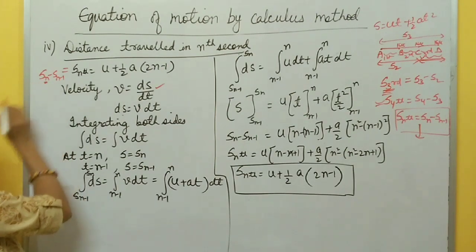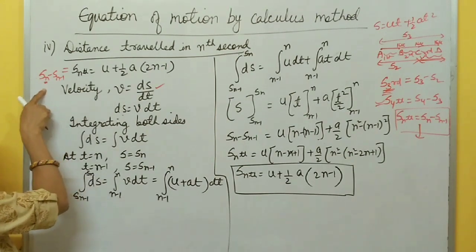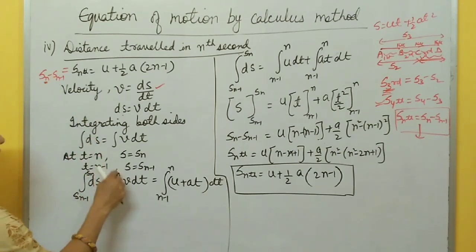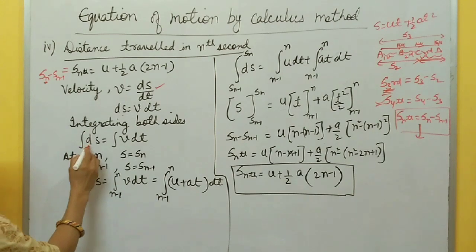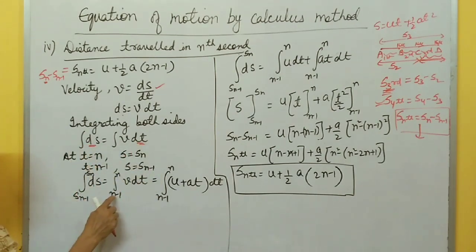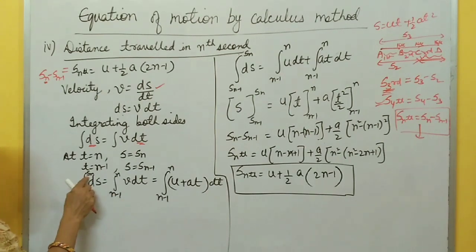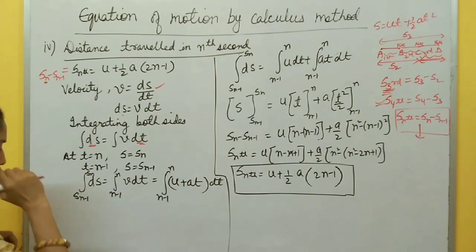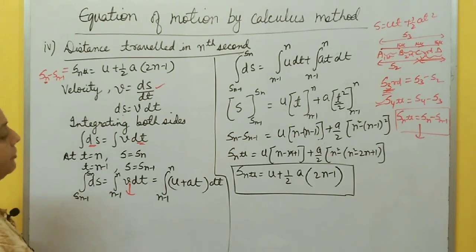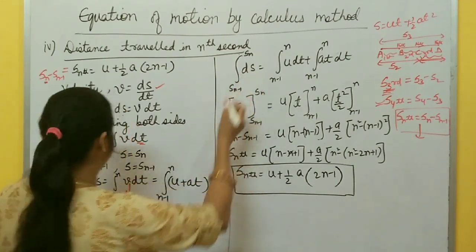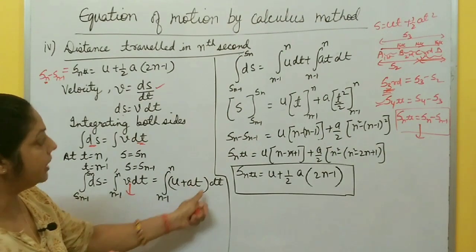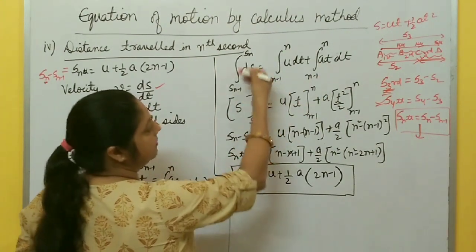So at time t equal to n, distance traveled by a body is Sn. And at t equal to n minus 1, distance traveled by a body is Sn minus 1. You put the limits here; the variable is displacement and time. Displacement is Sn minus 1 when time is n minus 1. Displacement is Sn when time is n. Right? Now using the first equation of motion, you put v equal to u plus at, then integrate these things. Integration of ds equal to integration of u dt plus integration of at dt, and then the limits are these.